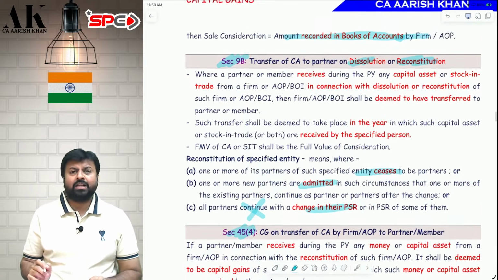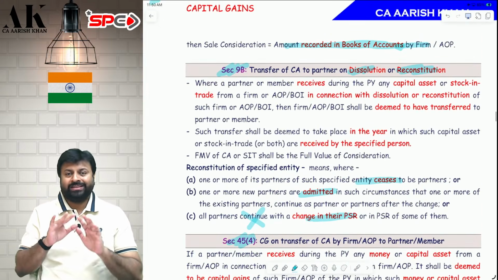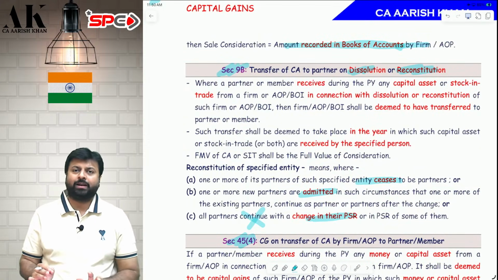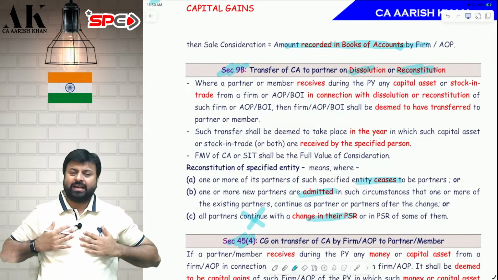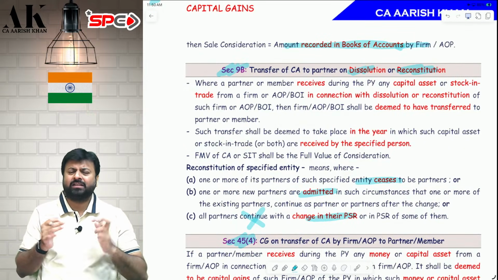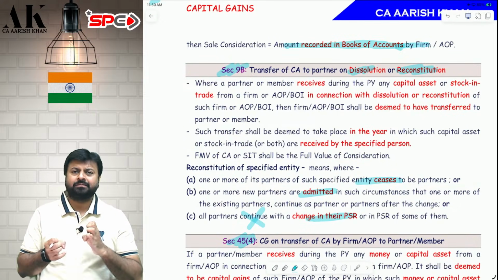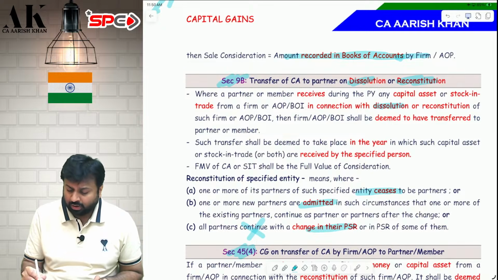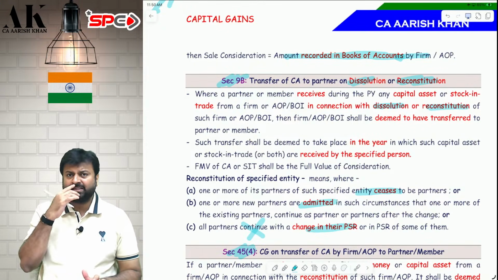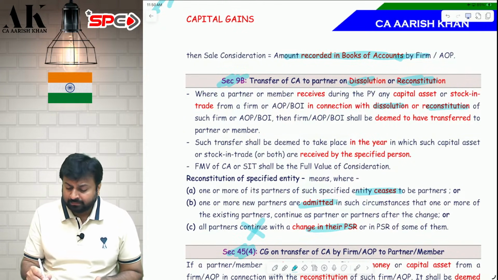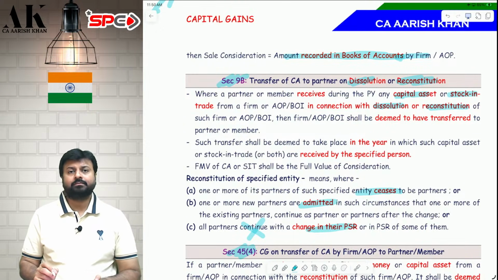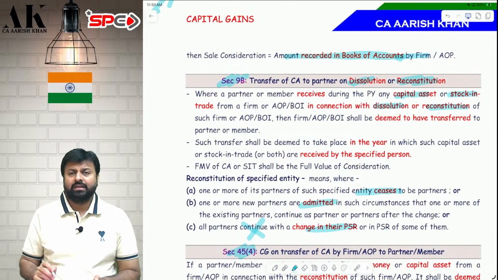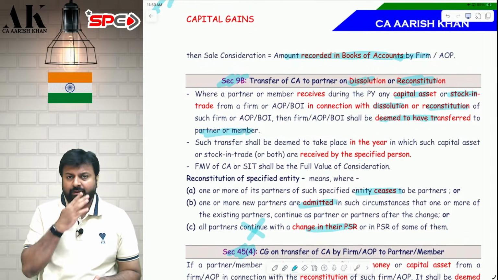Now, if there is a reconstitution or dissolution. In this entire example, I will be the firm, you will be the partner. Please keep this in your mind. And the entire taxability is in the hands of the firm, not in the hands of the partner. Partner has nothing to do in this section. So I am a firm, you are a partner, and on dissolution or reconstitution I am giving you a capital asset or stock in trade. Why am I giving you a capital asset or stock in trade? Because there is a dissolution or reconstitution. Then it is deemed to have been transferred by the firm to the partner.